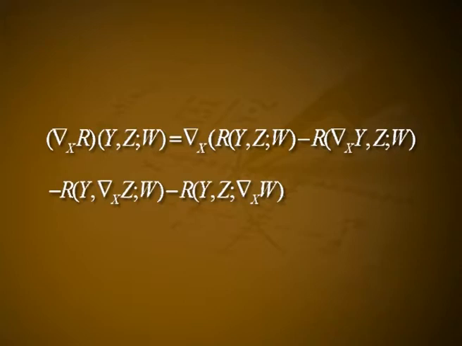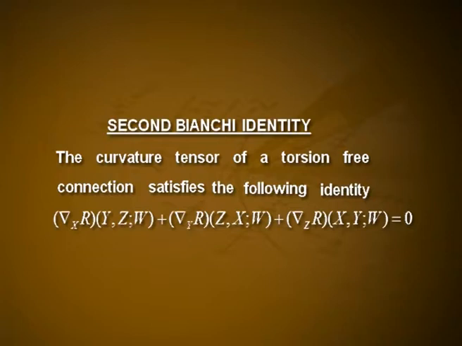For the case of the curvature tensor, this definition gives (∇ₓR)(y,z)w is equal to ∇ₓ(R(y,z)w) minus R(∇ₓy,z)w minus R(y,∇ₓz)w minus R(y,z)∇ₓw. Theorem. Second Bianchi identity. The statement is like this: the curvature tensor of a torsion free connection satisfies the following identity: (∇ₓR)(y,z)w plus (∇ᵧR)(z,x)w plus (∇_zR)(x,y)w is equal to 0.